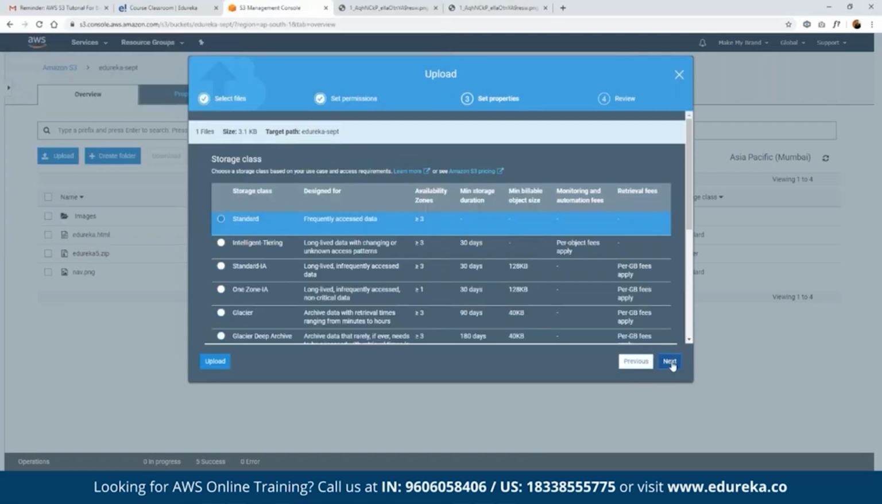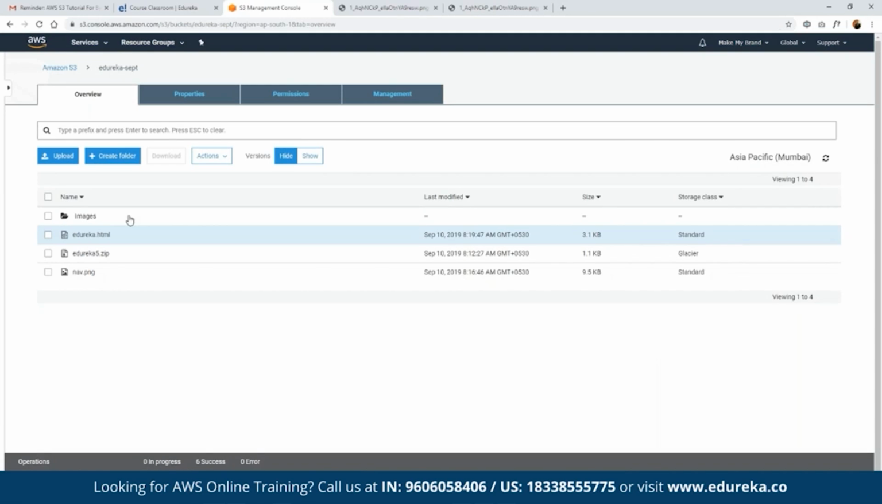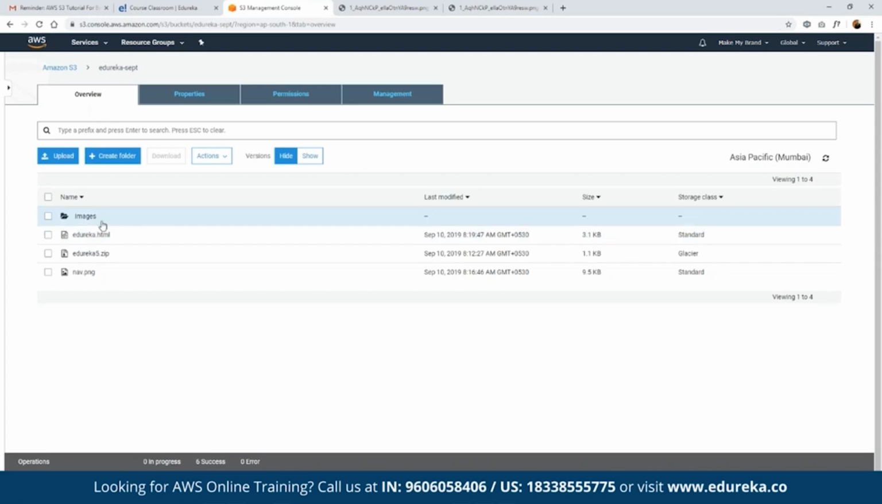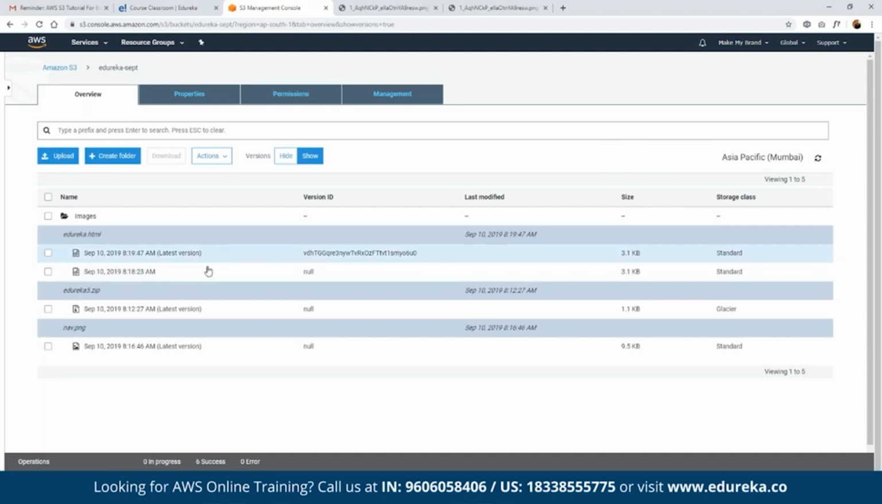Now as you can see here, this file has been uploaded, has been updated, right? And now if we want to see the previous version of the same file that we had uploaded, what we can do is, on top we have an option called versions. After we enable versioning, we'll see this option as part of our S3 bucket. To see the previous version, we can simply click on show. As you can see here, now we have two versions of Edureka.html. This is the latest version, and this is the previous version that we had uploaded.